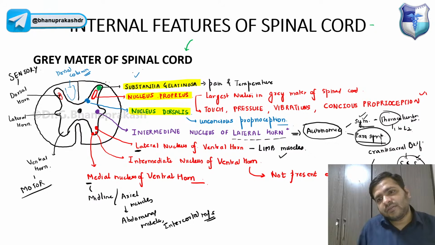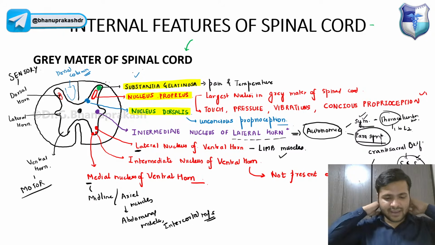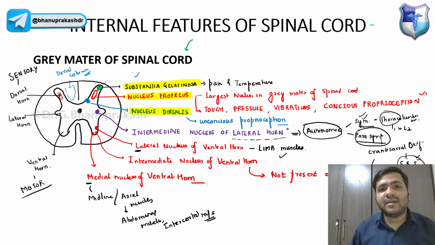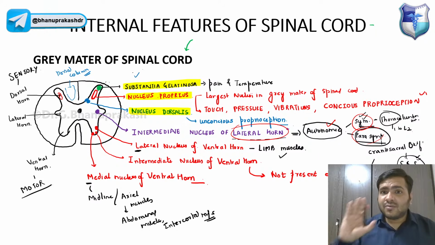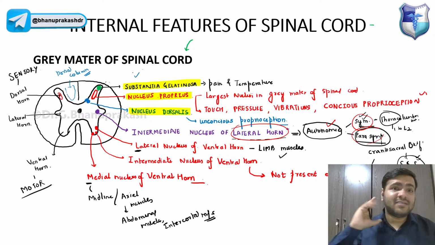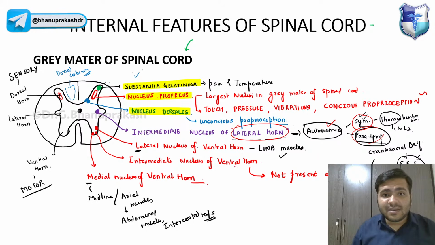It is not present everywhere, guys. Now, I have already told you, in the cervical region, we don't have this intermediate nucleus of the lateral horn, because it is autonomic. Sympathetic and parasympathetic outflow is there. It's only present in the thoracolumbar T1 to L2 and S2, S3, S4. So if in the cervical region this intermediate nucleus of the lateral horn is not there, then the intermediate nucleus of the ventral horn is present over there.